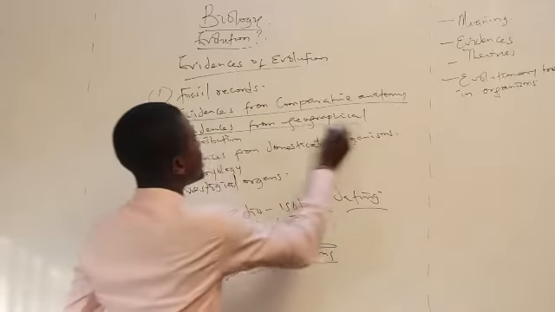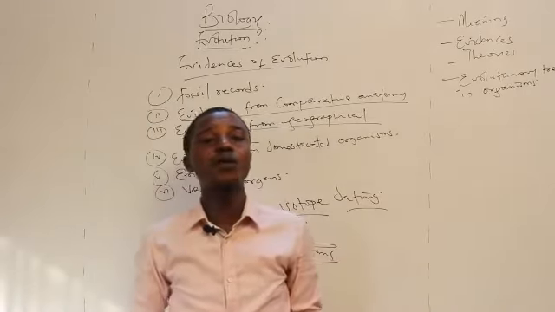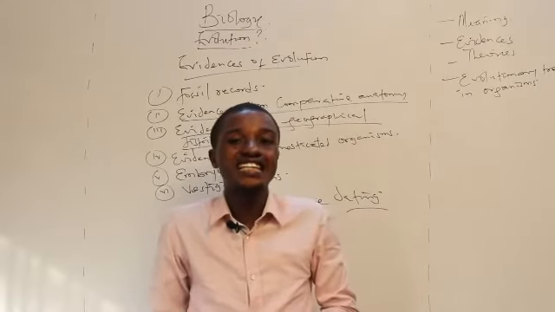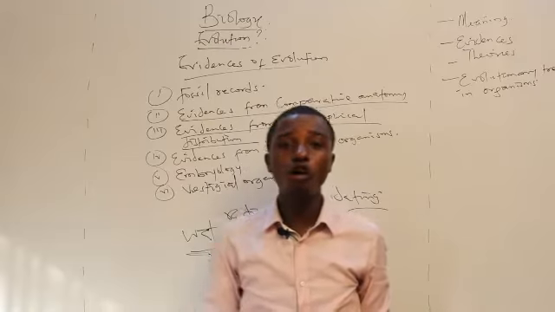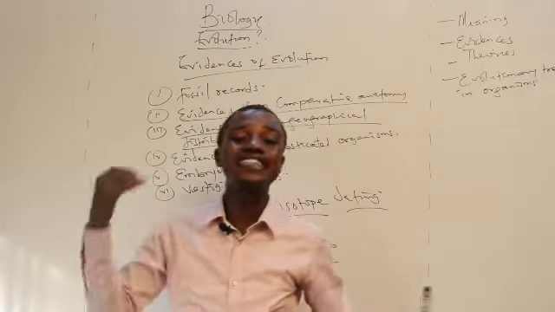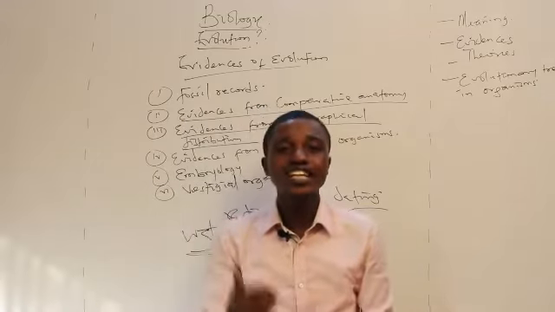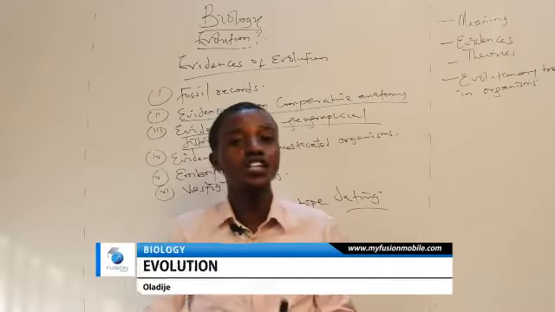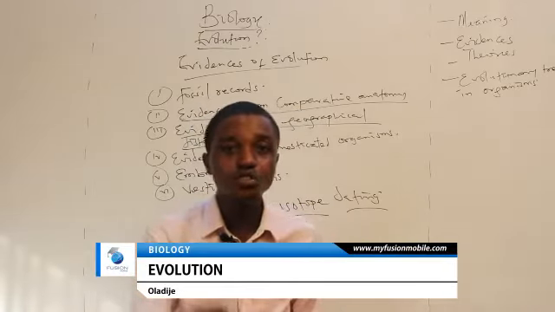And now we have evidences from geographical distribution. It has also been seen that organisms that we tend to see in a particular area now were not there before. Over time, they have evolved. Over time, they have responded to the changes. Over time, they have been chased away by drought, by pestilences, by natural disasters. And they now change location. And in that location, they have now become fit to that location by responding positively to the changes in the environment.